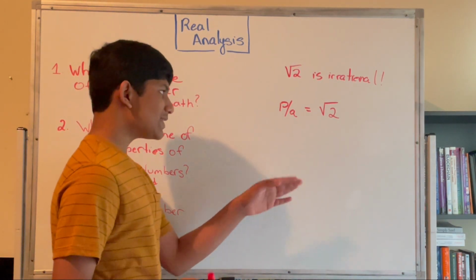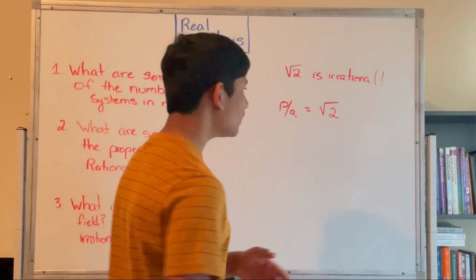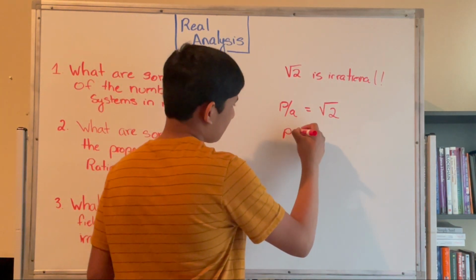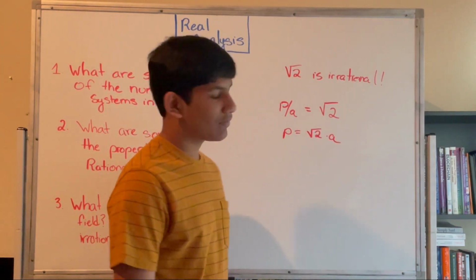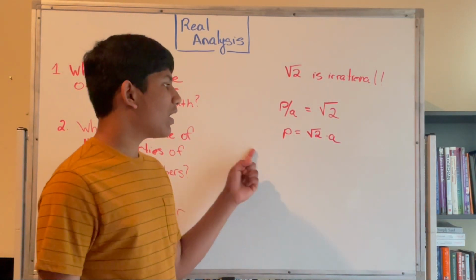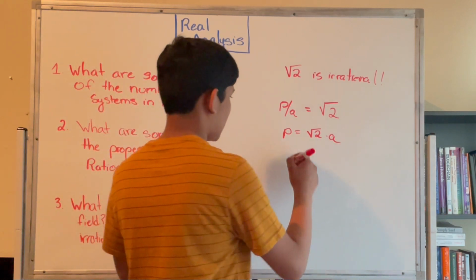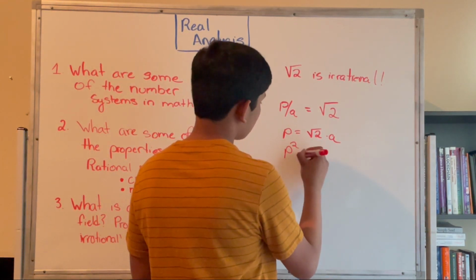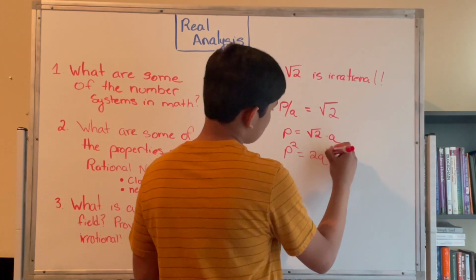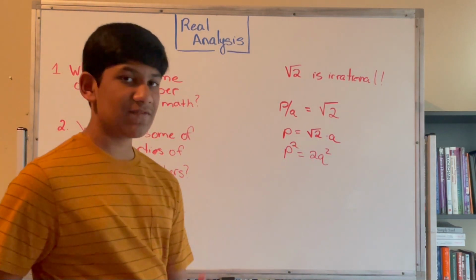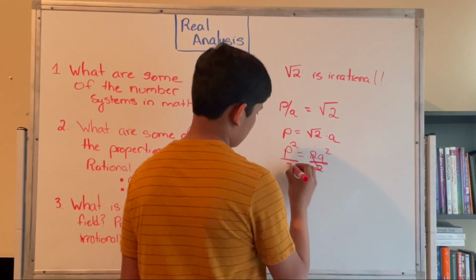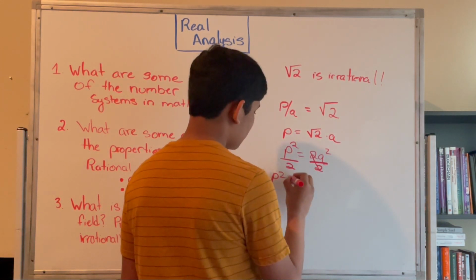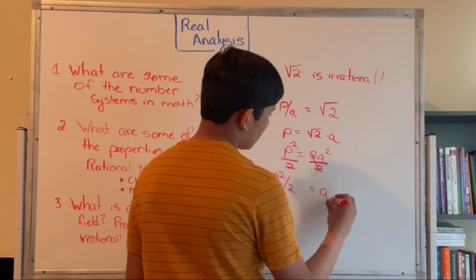Okay, so let's first do some algebraic manipulations. Let's multiply by Q. So we have P equals square root of 2 times Q. Now, let's essentially square both sides. Therefore, we have P squared equals 2Q squared. Now let's divide by 2. So we have P squared divided by 2 is equal to Q squared.